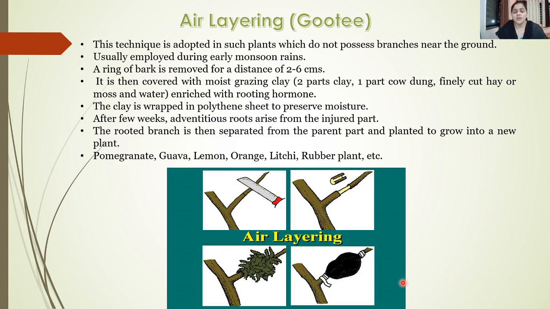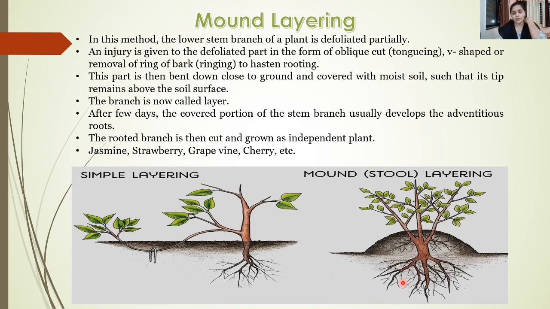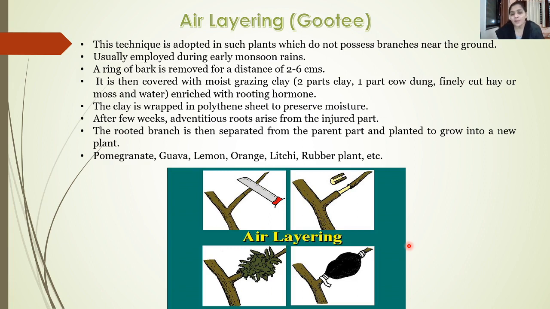Then the next important method of layering is called air layering, or the Gutti method. This technique is mostly adopted in plants which do not possess branches near the ground. Stool grafting, what we have studied, is usually carried out in plants in which the lower branches are present. But what about the plants which do not bear branches at the base or near the ground? For such plants, air layering is a good option.